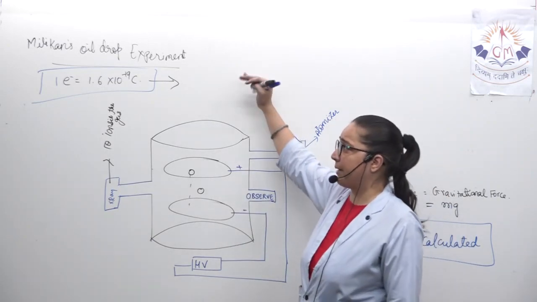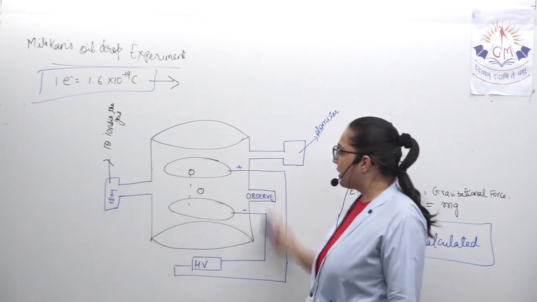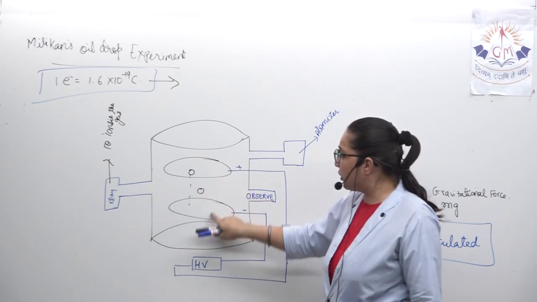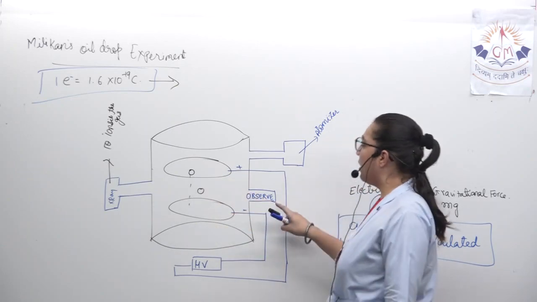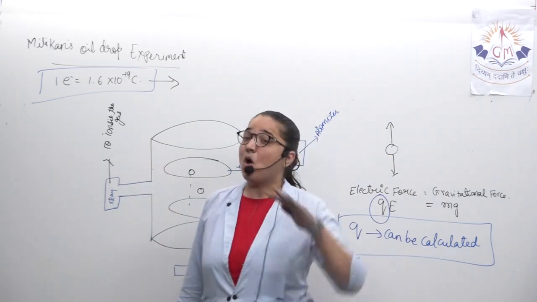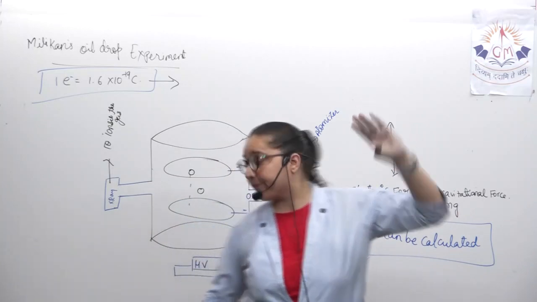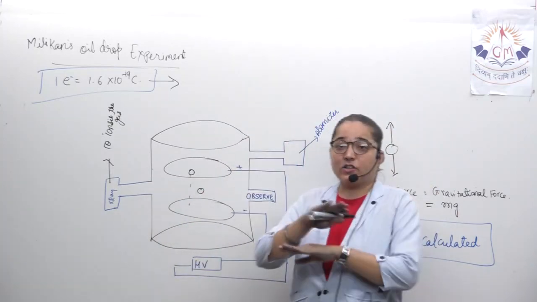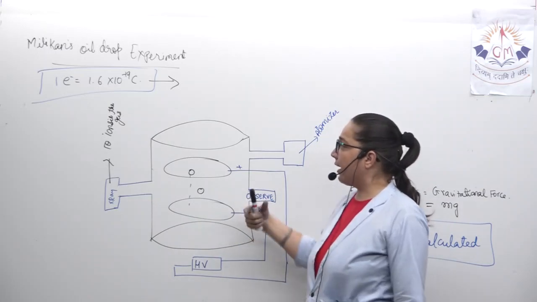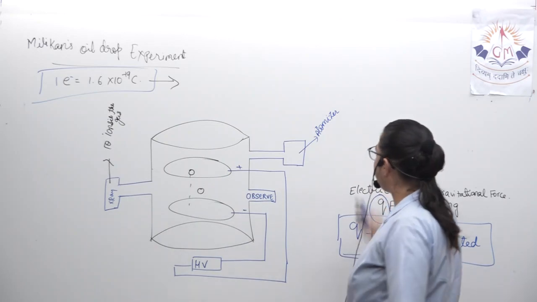So Millikan's oil drop experiment, these are the X-rays which were provided from here. This is the whole of the arrangement. There was an atomizer over here. These were the two plates which were kept over here. From here we are observing, and here X-rays were there to ionize the gas. Very easy. In a cylinder he adjusted the atomizer, X-ray, and he arranged two plates. The two plates were given opposite charges. Okay, and why were the X-rays there? They were there to ionize the gas.